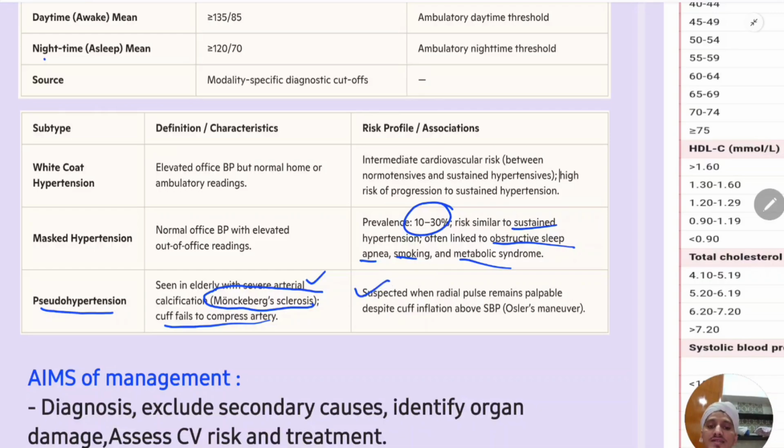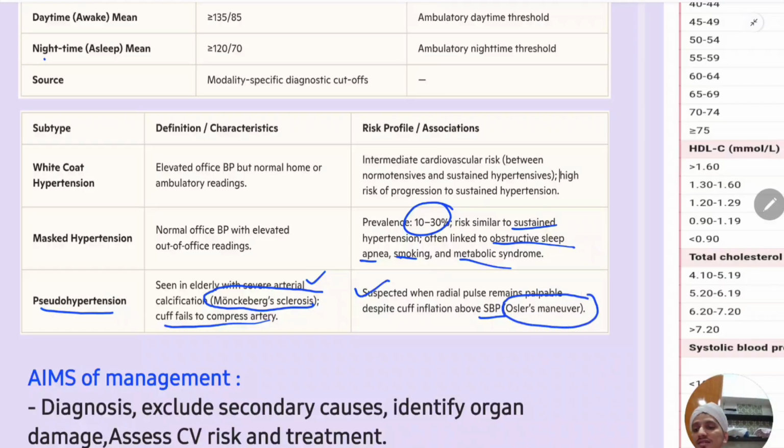Suspected when the radial pulse remains palpable despite cuff inflation above the SBP. You will suspect pseudo hypertension when the radial pulse remains palpable, meaning it is still pulsating even when the cuff is inflated above the systolic BP. This is known as Osler's maneuver to diagnose pseudo hypertension.